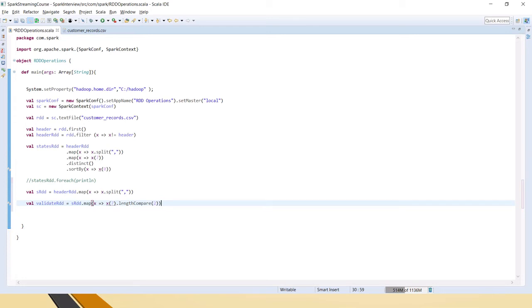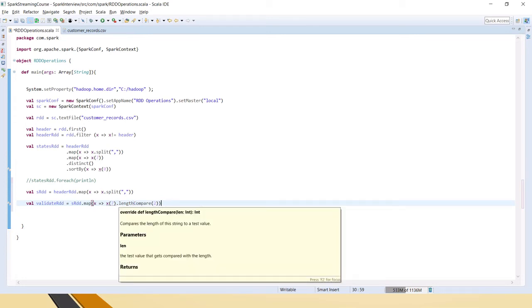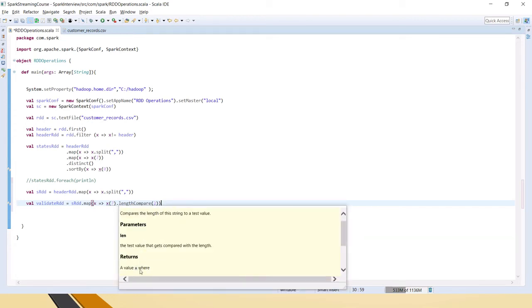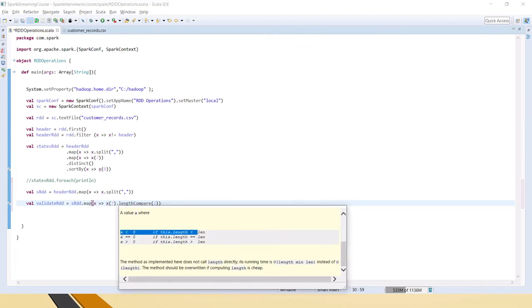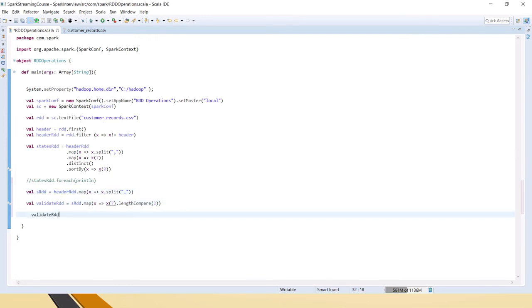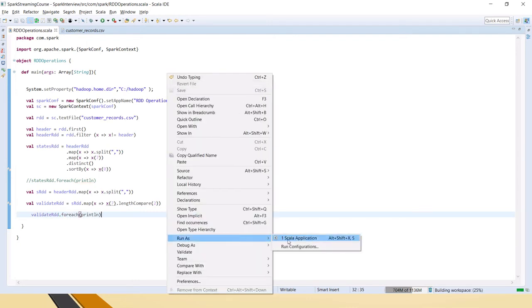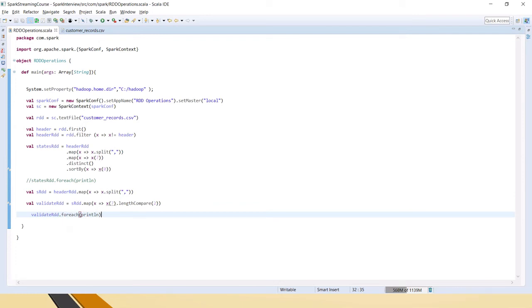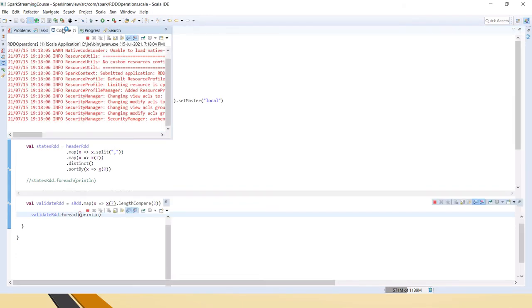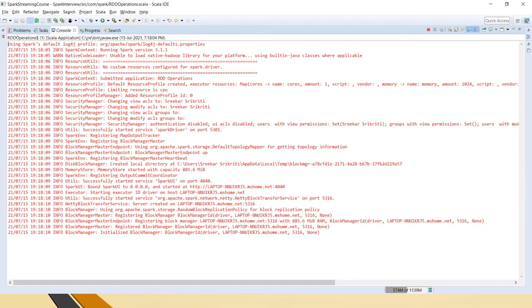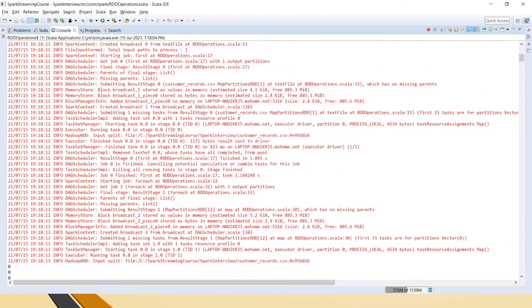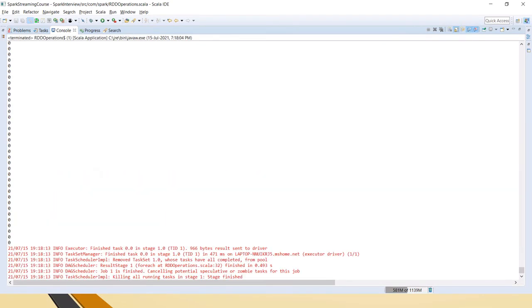It will compare and give a boolean result: if it's true, 0, and if it's false, it will give 1. You can check this one as well. We'll print this and I'll show you. You might have noticed, let me run this and then explain. I have always used foreach println. If you directly print the RDD, it will show junk, garbage values, so I always use foreach println.